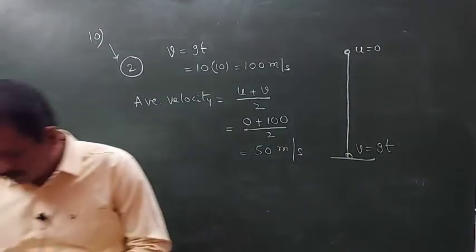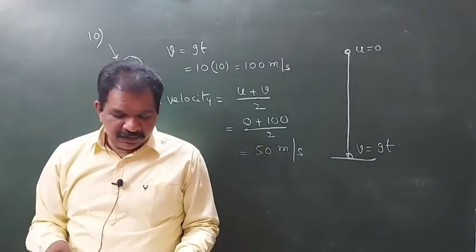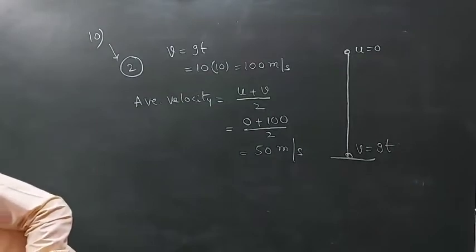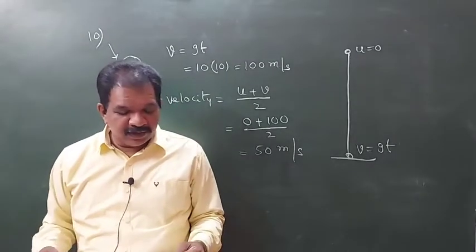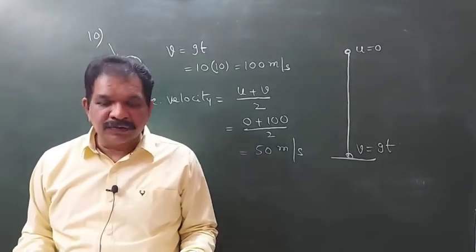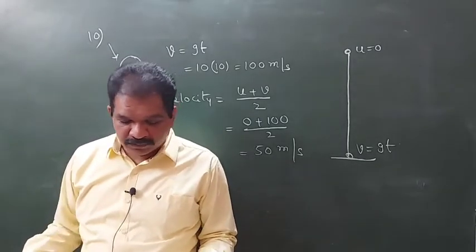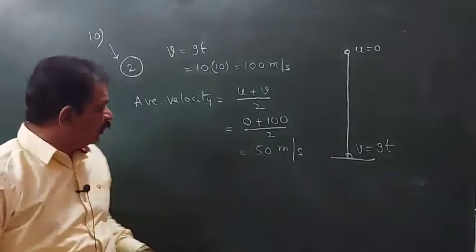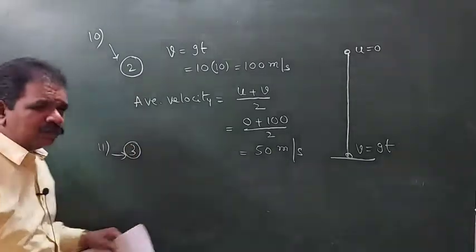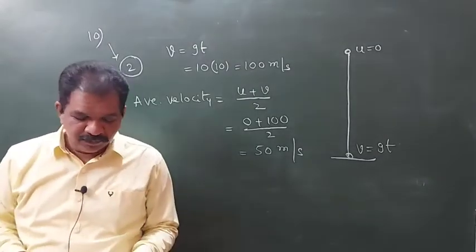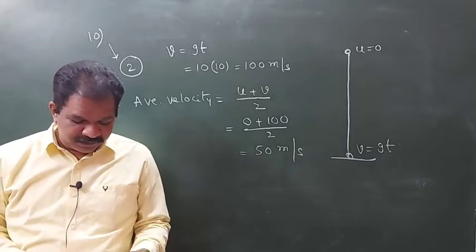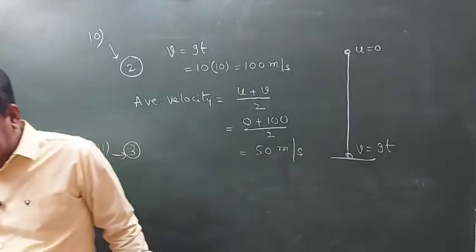In the atomic corner, 99th question, and this 11th question, both are the same. So the option for this 11th will be the third option. Same question, same values also. 12, 13, no need, just leave those. Graphical questions.